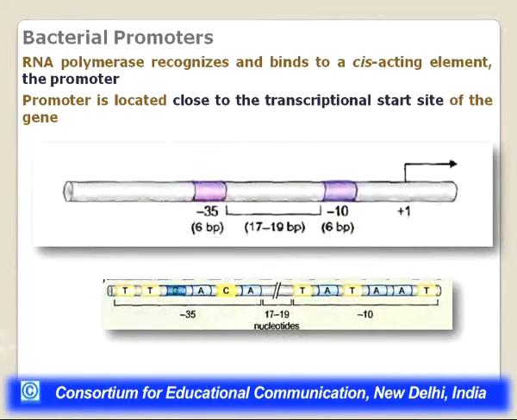If you compare the sequences of a number of bacterial, prokaryotic promoters, then what comes out is called a consensus sequence, a sequence which defines that at this position this particular nucleotide will be present. So, a consensus sequence is given for the -10 position and the -35 position, which is found in most prokaryotic bacteria, but there are variations, and a promoter is said to be stronger when it is closer to this particular sequence. The more nucleotides match this consensus sequence, the stronger the promoter is said to be.